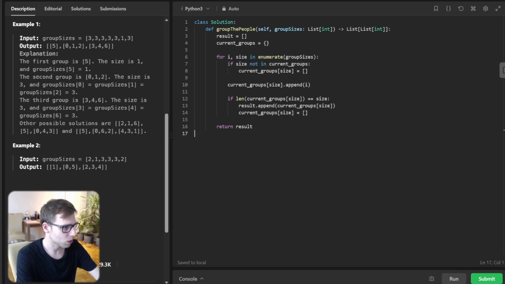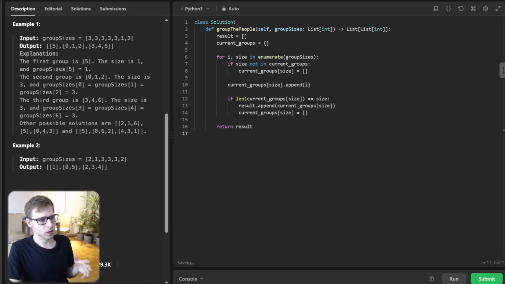And finally, return result. As you can see, we appended to the result and reset the group in current group, and finally we are returning our result, and voila, ready implementation.